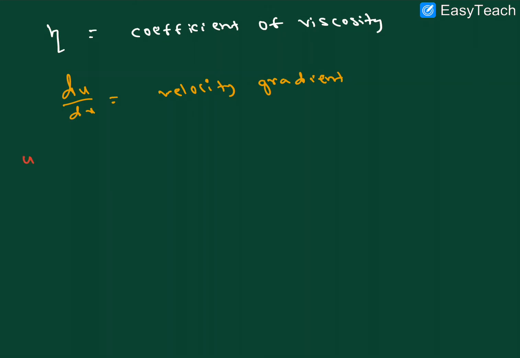The units of viscosity. What is the formula? Force is equal to eta into area into du by dx, right?